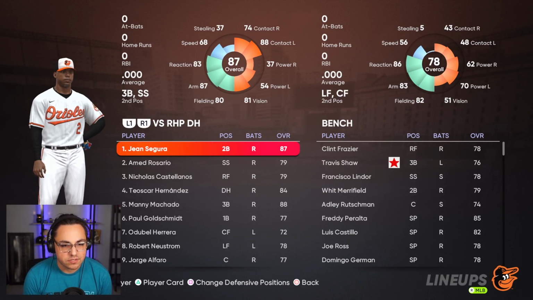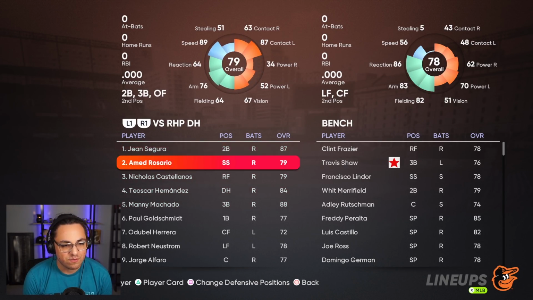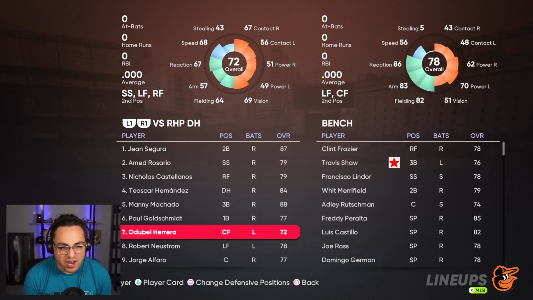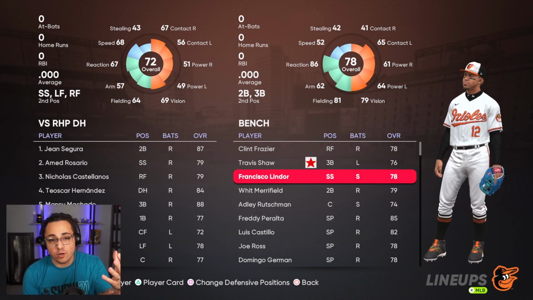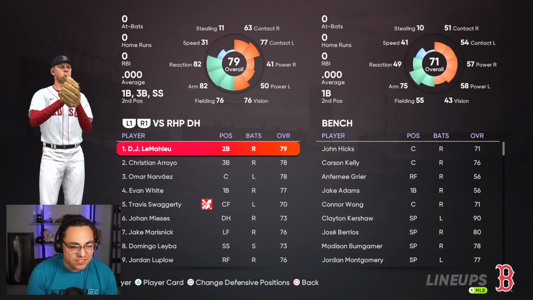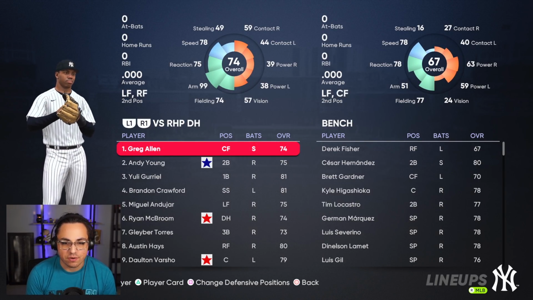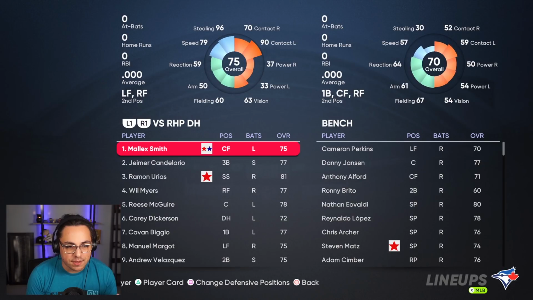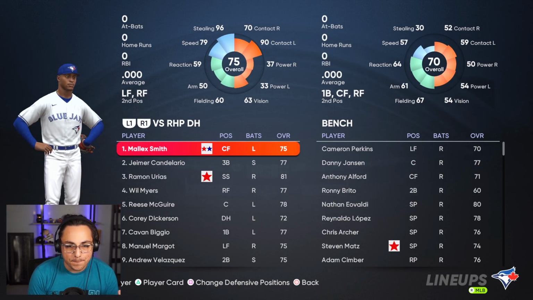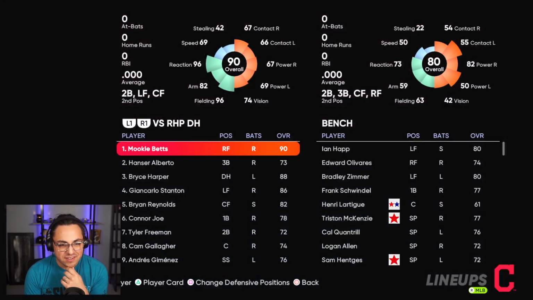Okay, so the Orioles, we'll start at the top of the league. We got Machado, Teoscar, Castellanos, Ahmed Rosario, Gene Segura. Okay. Francisco Lindor chilling on the bench. Interesting. Well, a lot of players dropped in overall too, so there's that. We got the Red Sox, it's an okay squad. We also got to remember that some players did drop in overall because they sat in free agency for a full season. So that is a little bit of a bummer with MLB The Show and how it works. But it doesn't really look like we have a super team so far.